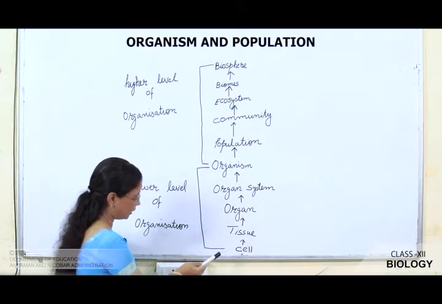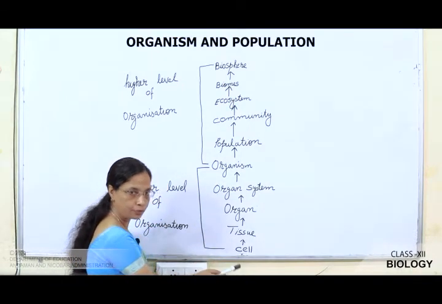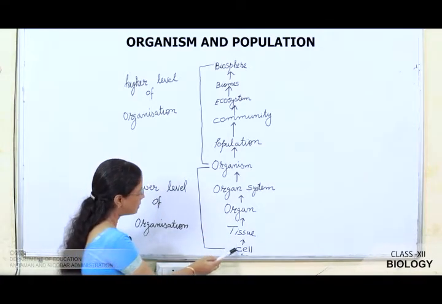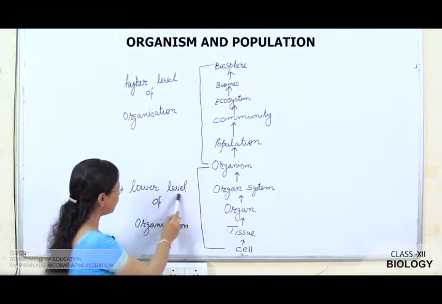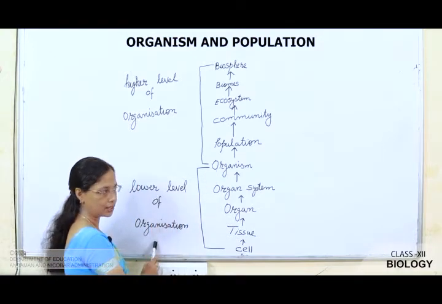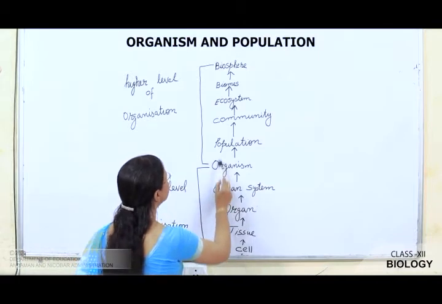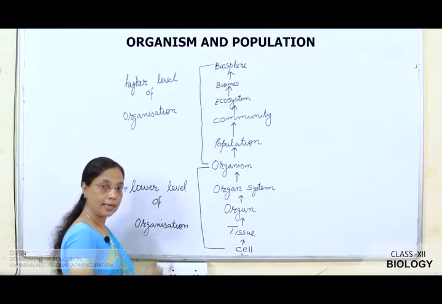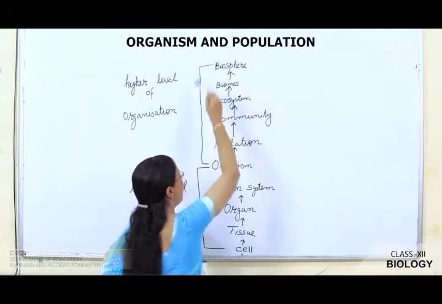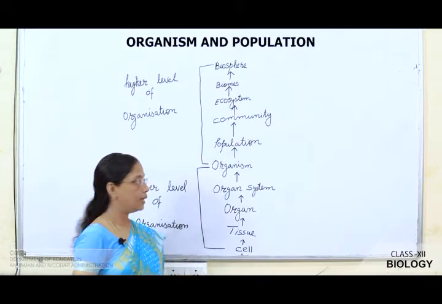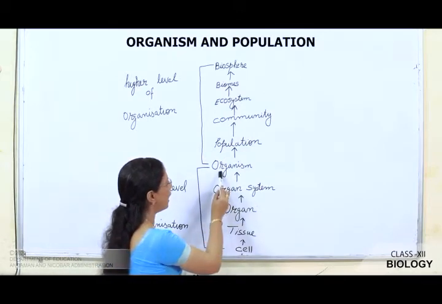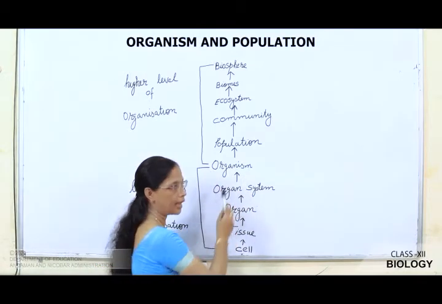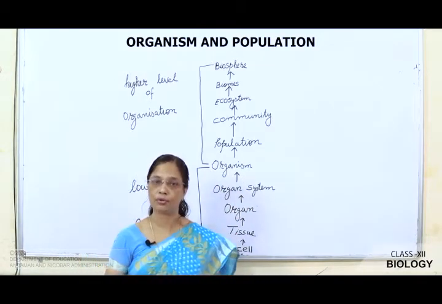Now children, you see here, the cell is said to be the lowest level of organization. From cell to organism, we call it a lower level of organization. From organism to biosphere is the higher level of organization. In this unit, we have to study the higher levels of organization. So our chapter is organism and population. Here we are going to study how the organism interacts with the abiotic factors.